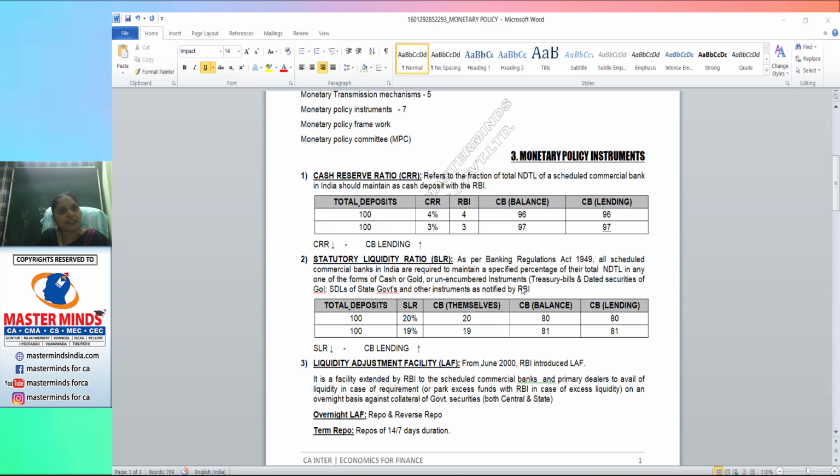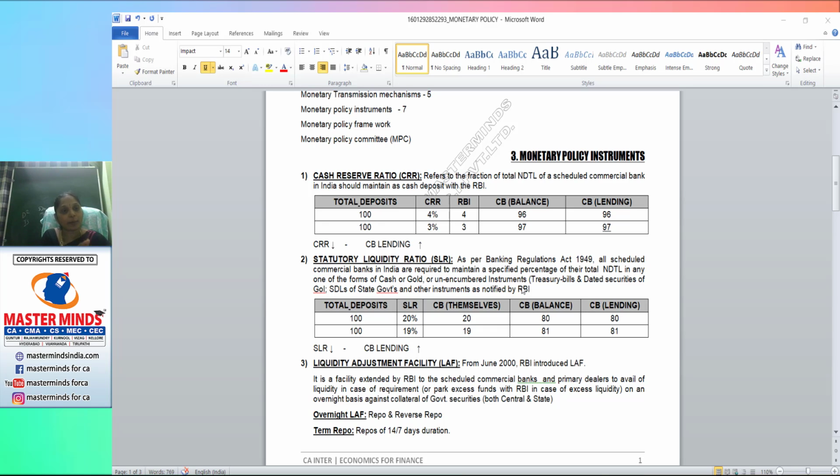What is the purpose of this cash and gold? Cash has 100% liquidity. Gold can be converted into cash within a short time. So liquidity is more. At the same time, government securities can be exchanged as and when required. So they are explaining only liquidity features here, right? The topic is what is statutory liquidity ratio.